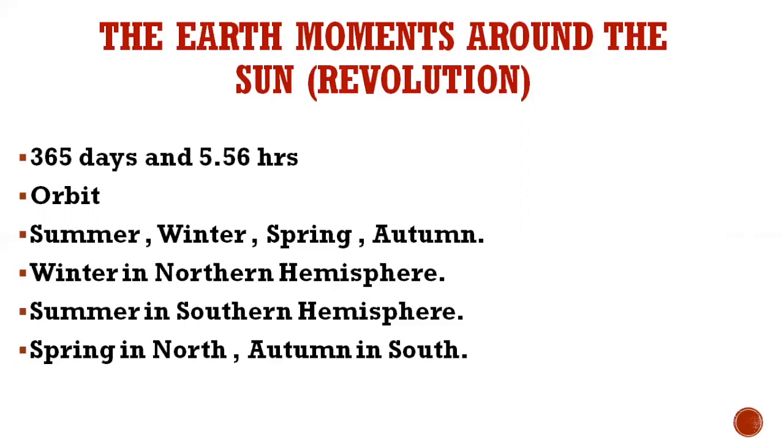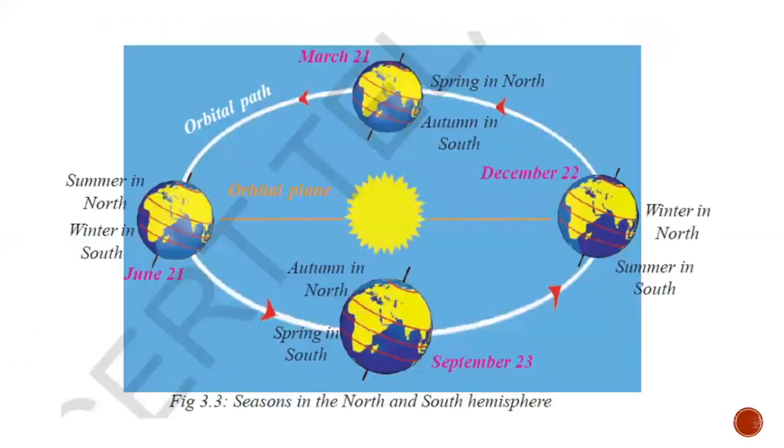Now, you all know that the equator divides the earth into two parts, the northern and the southern hemisphere. Look at this picture, children. Now you can see the earth revolving around the sun. Because of this revolution around the sun, different seasons are caused.